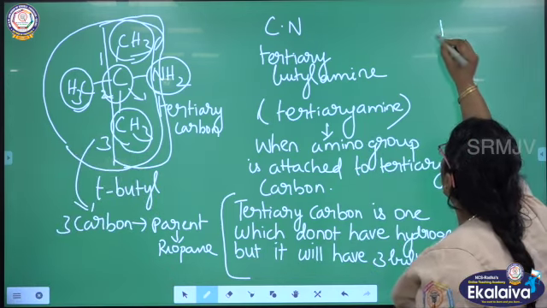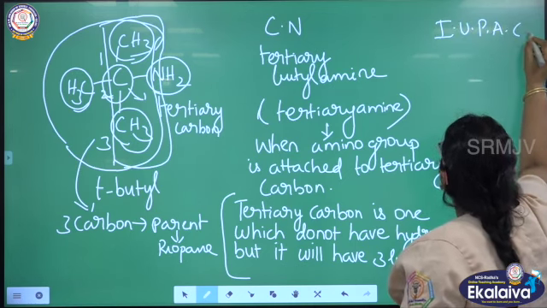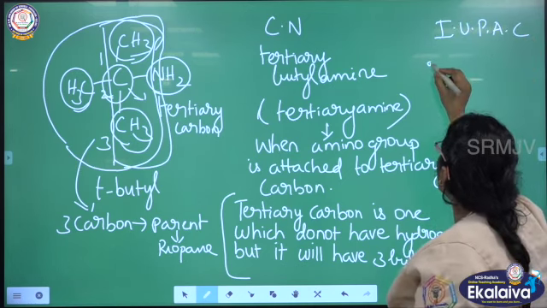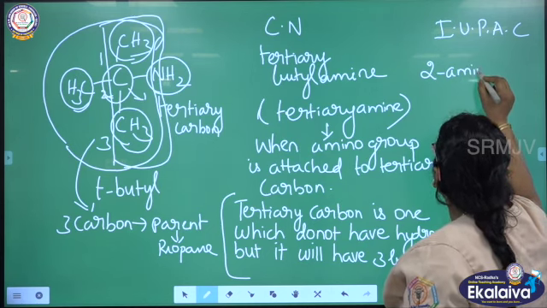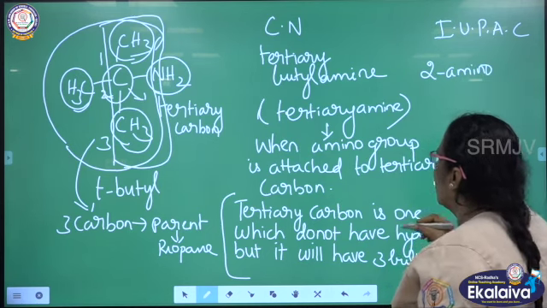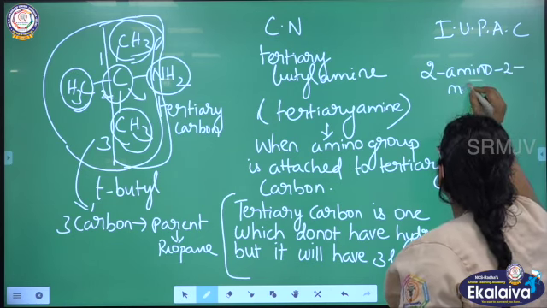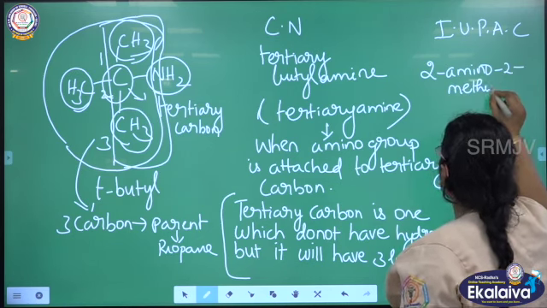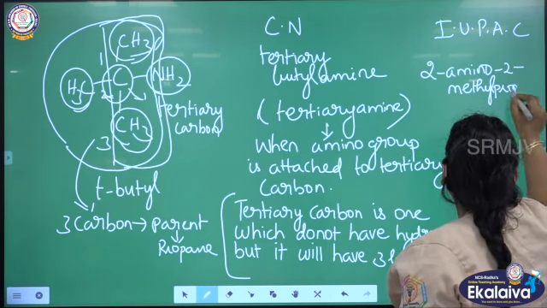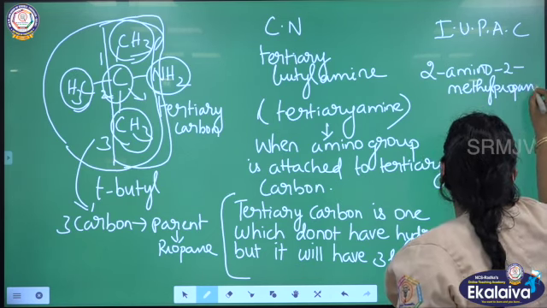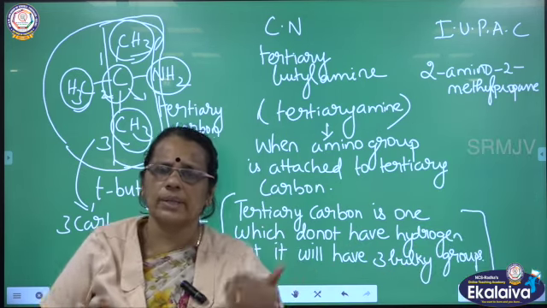How will you give the IUPAC name? 2-amino, 2-methyl, parent is propane. 2-amino-2-methylpropane. So this is the IUPAC name for this compound.